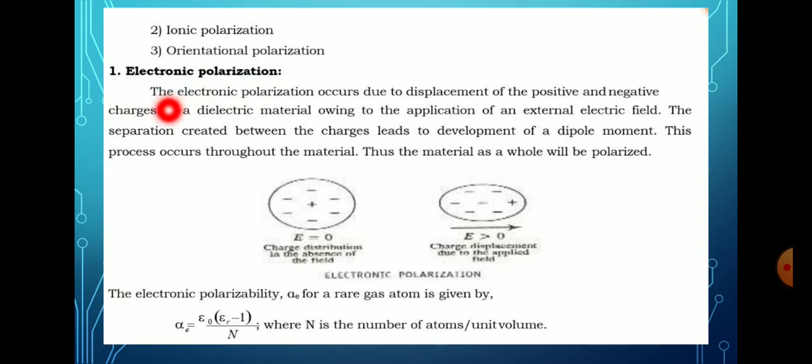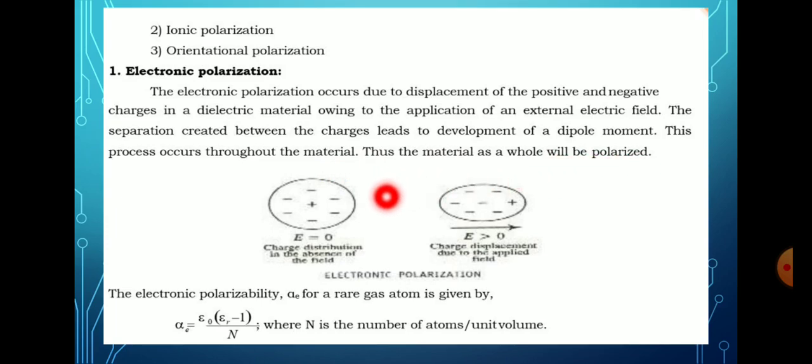Electronic polarization occurs due to displacement of the positive and negative charges in the dielectric materials owing to the application of an external electrical field. The separation created between the charges leads to the development of a dipole moment. This process occurs throughout the material. Thus, the material as a whole will be polarized.